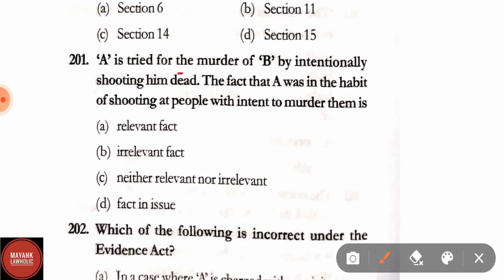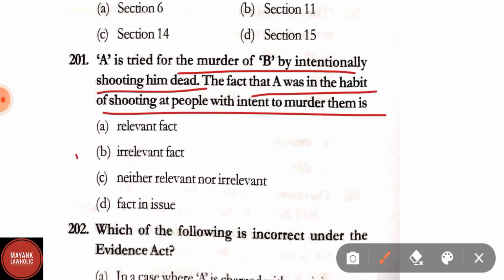Question number 201. A is tried for the murder of B by intentionally shooting him dead. The fact that A was in the habit of shooting at people with the intent to murder them is: relevant fact, irrelevant fact, neither relevant nor irrelevant fact, or issue. Correct answer here is option B, irrelevant fact.